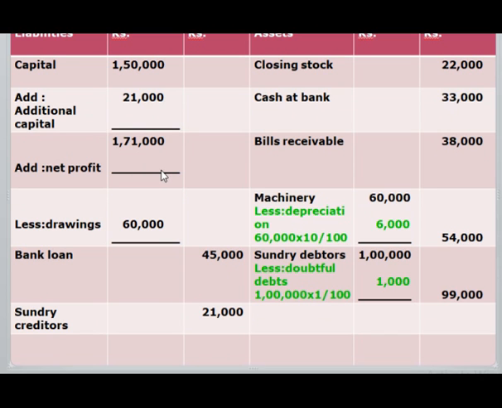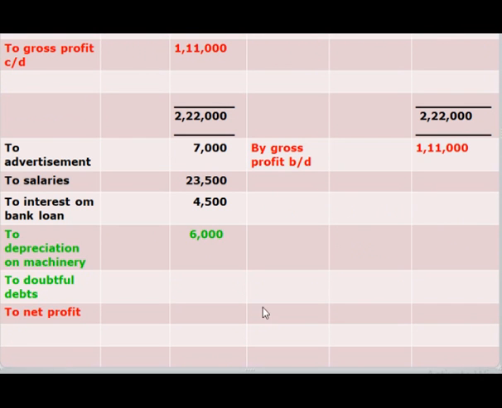For the calculation of net profit, we have to substitute this amount in profit and loss account. The amount for machinery is 6,000 and the amount for doubtful debts is 1,000. For the calculation of net profit, we have to add the amount of credit column which is greater than debit column. So the amount of credit column is 1,11,000 and we have to balance the same amount in debit column also which is 1,11,000.